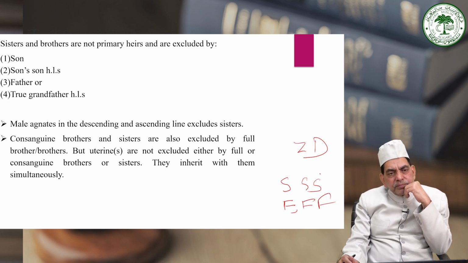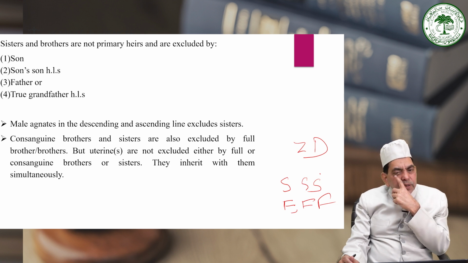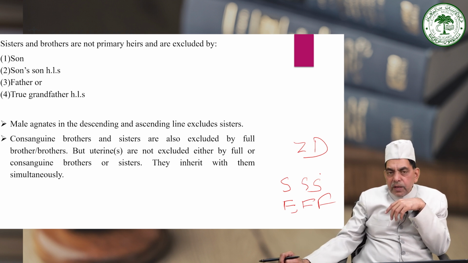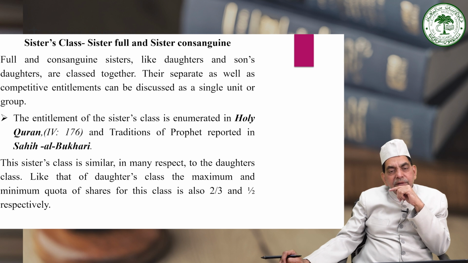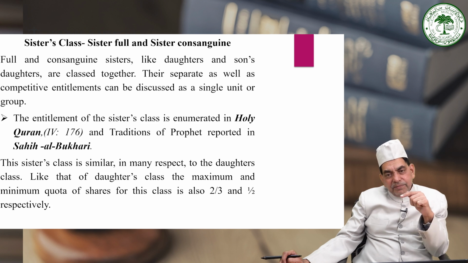Brother full also excludes the brother consanguine and sister consanguine, being the nearest residuary under certain circumstances. But uterine are not excluded either by full or consanguine brother or sister. They inherit with them simultaneously. But uterine class is also excluded by the daughter.